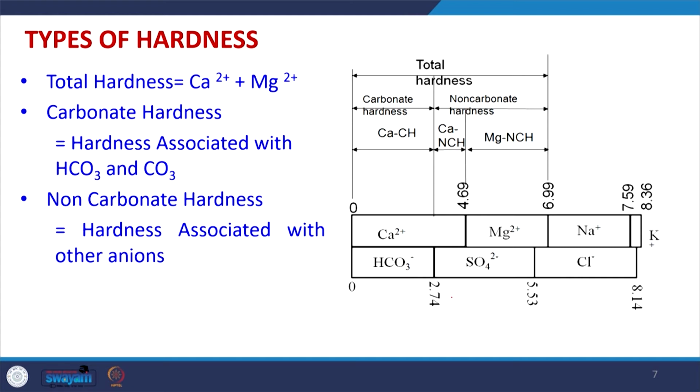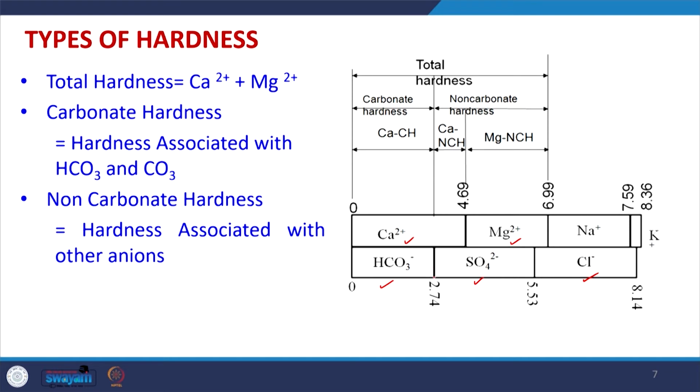Here some values and an example are given in this figure. We can see the calcium and magnesium is present up to 6.99 milliequivalent per liter. Out of this, the bicarbonate ion is present, no carbonate ion is present, and after that we have sulphate and chloride ion.